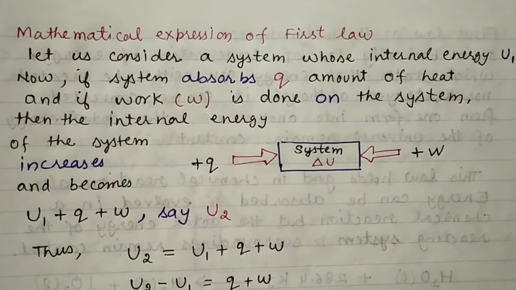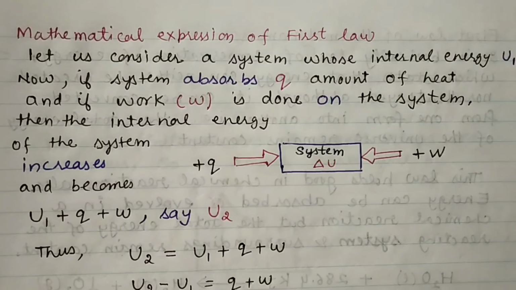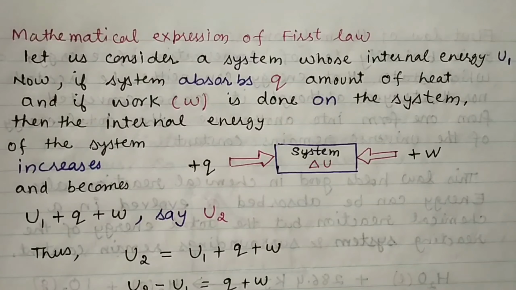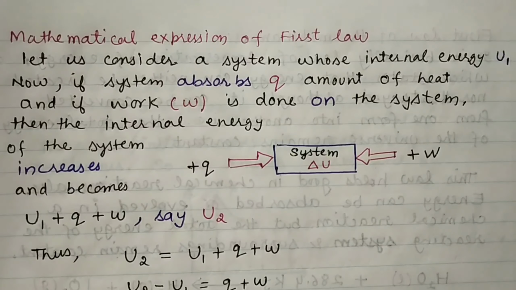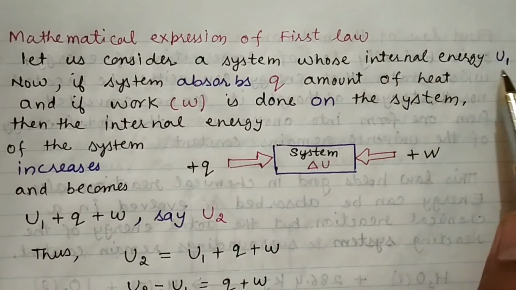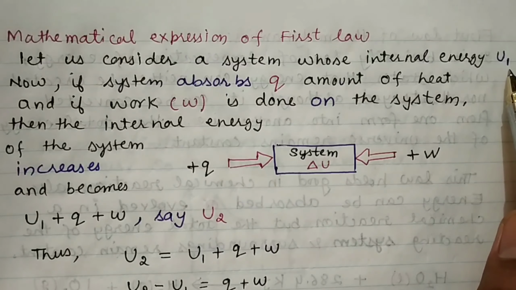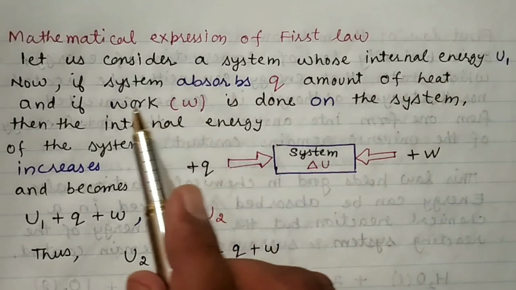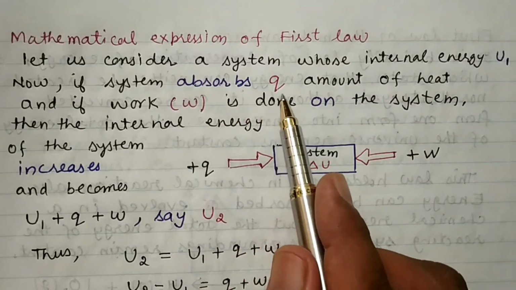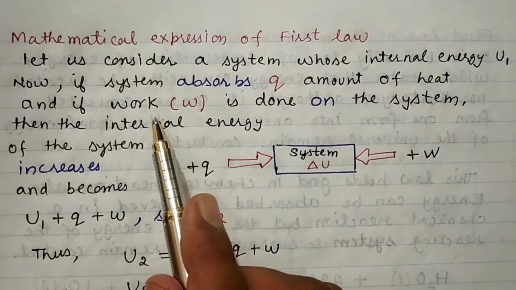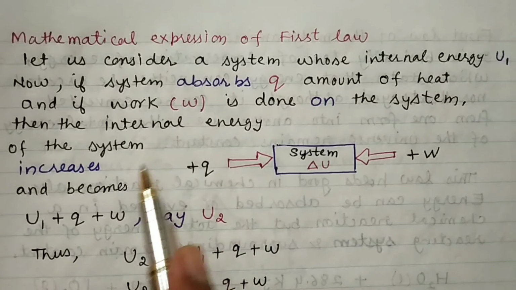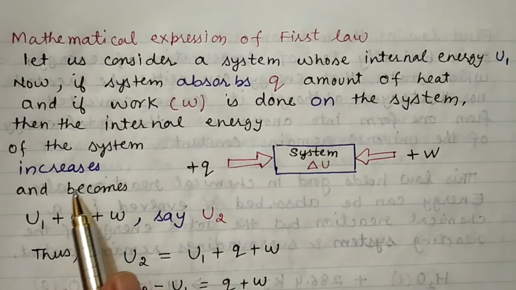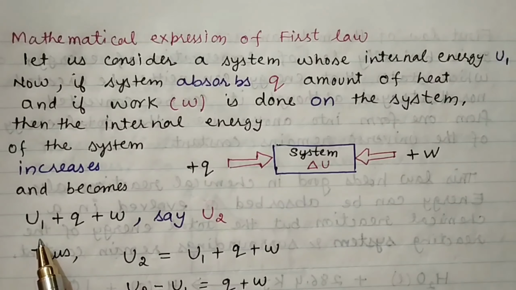Next we have the mathematical expression of the first law. How one can write the mathematical form of the first law. So for this, we have considered a system having the internal energy U1, initial internal energy. Now if the system absorbs Q amount of heat, and if work W is done on the system, then the internal energy of the system will increase, and now it becomes U1 plus Q plus W. Q is the amount of heat absorbed.